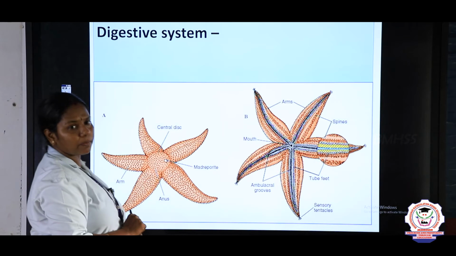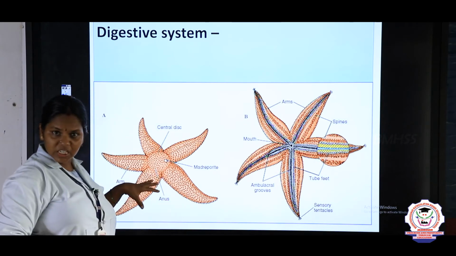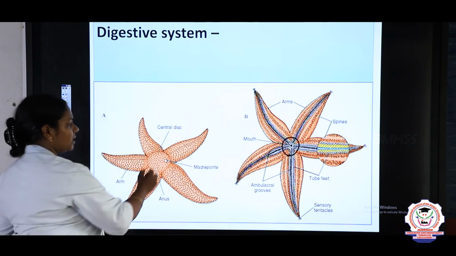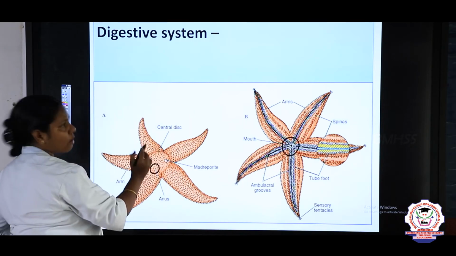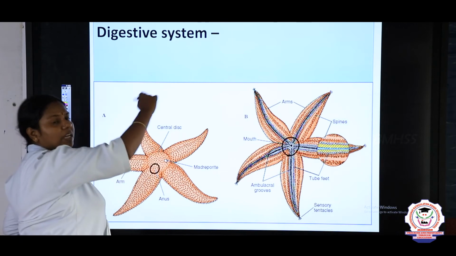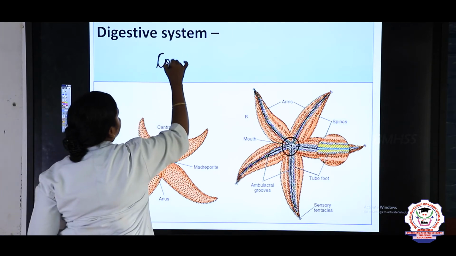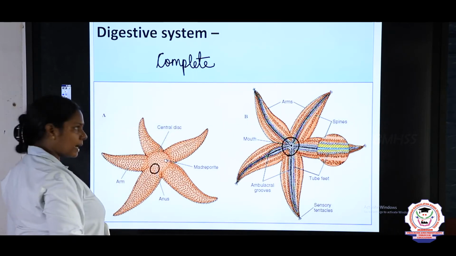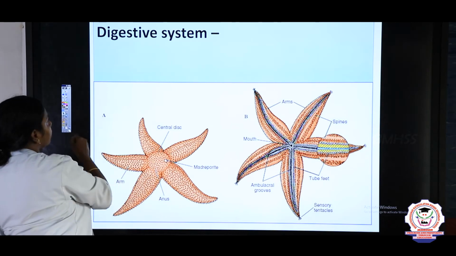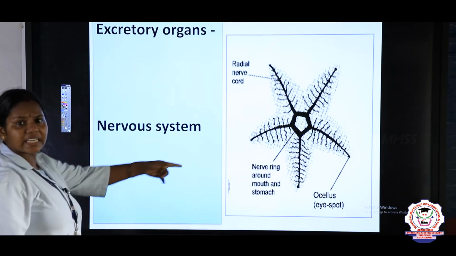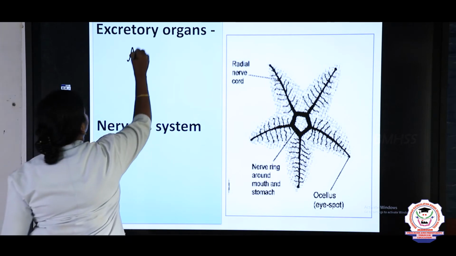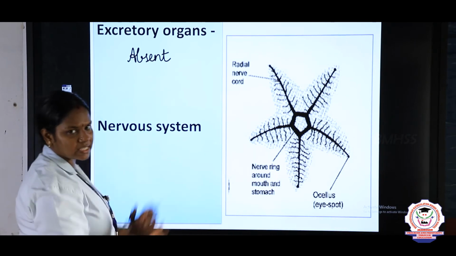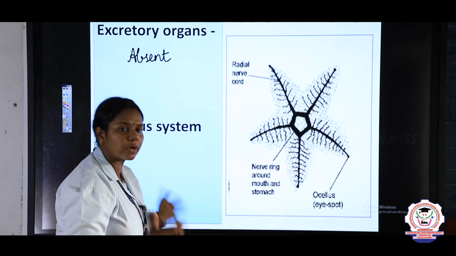Now we are going to see the digestive system. Just look into the picture, children. The ventral side possesses the mouth, and the dorsal side possesses the anus. Since it has 2 openings, the mouth and the anus, we can say the digestive system is complete. The excretory system is absent. The mouth serves as the organ for ingestion as well as egestion. There is no separate excretory organ.